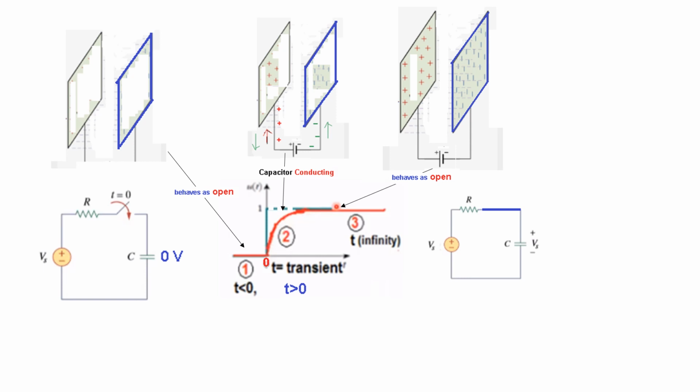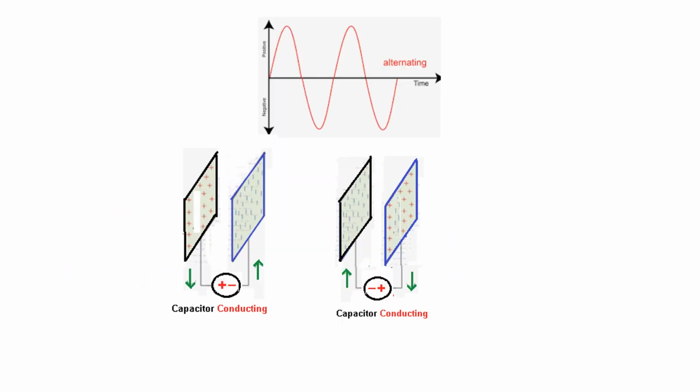Now just to give you an idea, let's go to the AC. Now this was DC. What happens during the AC? Now, we know that AC has a positive peak, positive voltage supply, and the negative supply, alternating between positive and negative. And if you see in terms of this diagram, this means that at one time positive is on the left and the other time positive is on the right, alternating. Now in this case, what is happening?